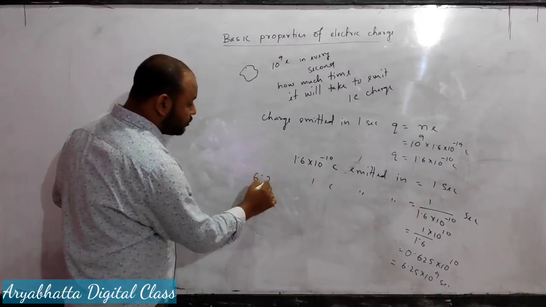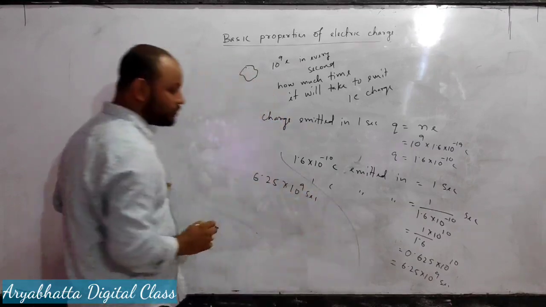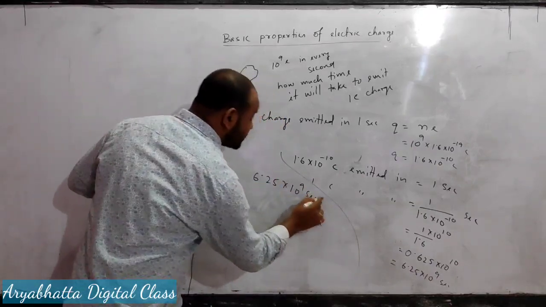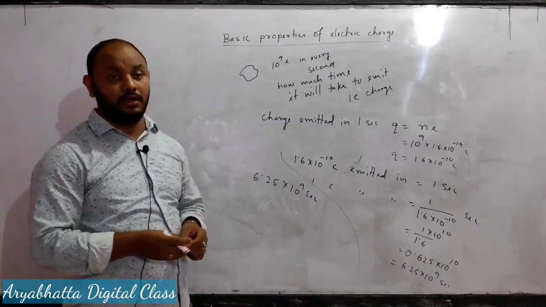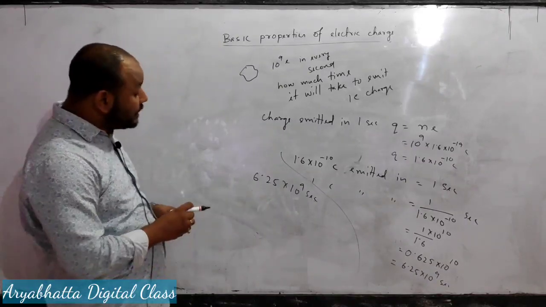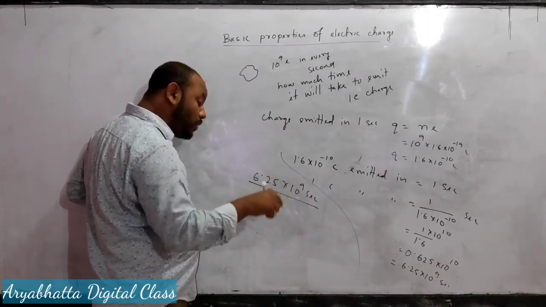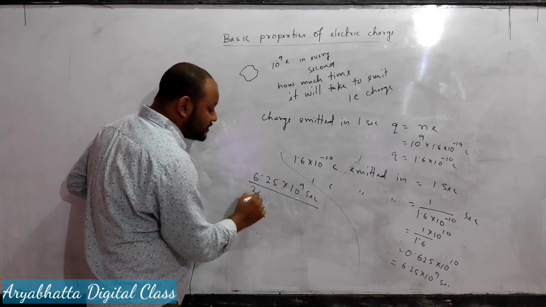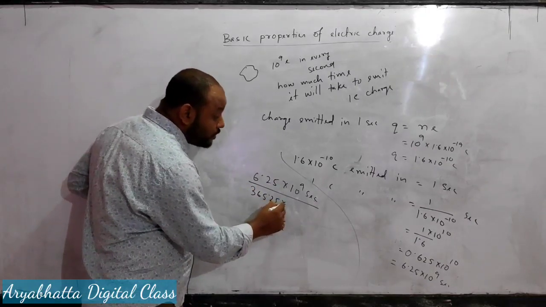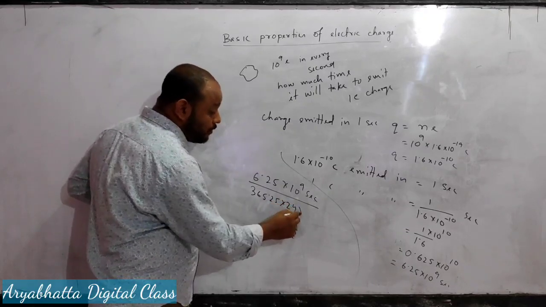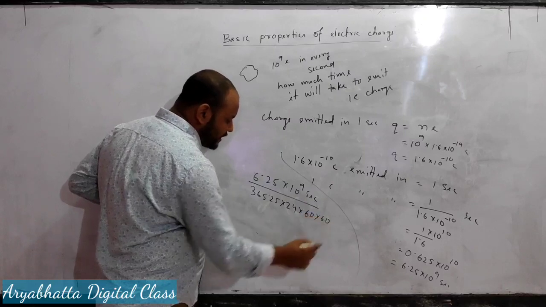So the body will take 6.25 into 10 to the power 9 seconds. If we express this in years, in 1 year there are 365.25 days, in 1 day there are 24 hours, in 1 hour there are 60 minutes, and in 1 minute there are 60 seconds.